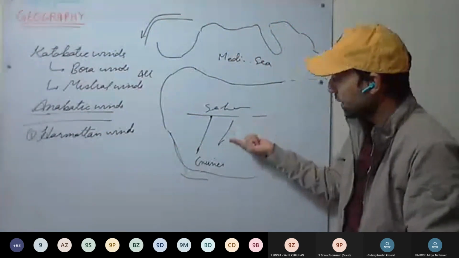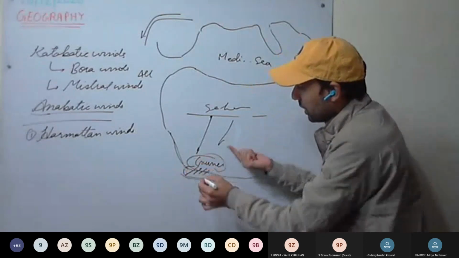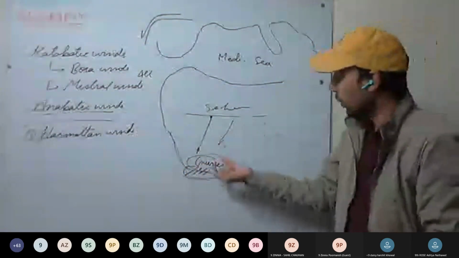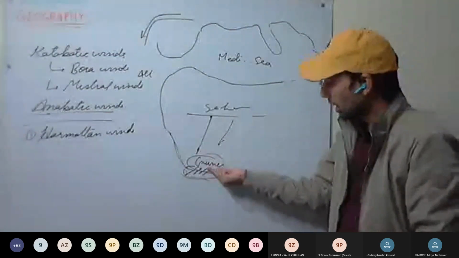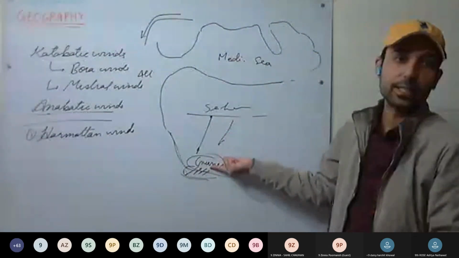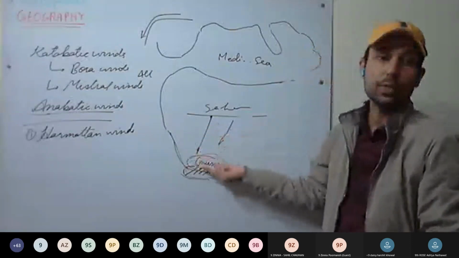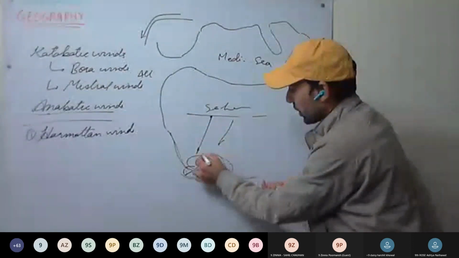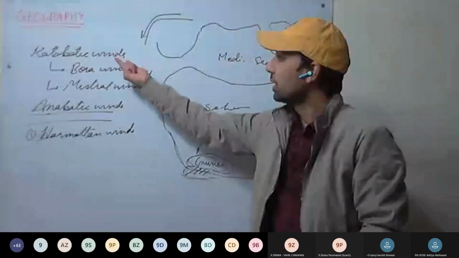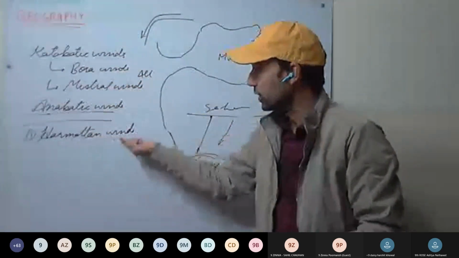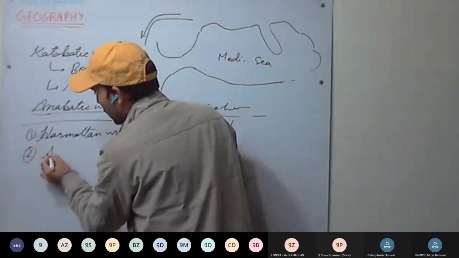These are hot and dry winds, and here we have very moist winds, a very moist climate. So these winds raise the temperature and they increase the evaporation here. That's why this gives a soothing effect to the people living in the Guinea coast. That's why these are called Harmattan winds. So first katabatic and Bora, these you study, then you study the Harmattan winds. After that, you study the Sirocco winds.